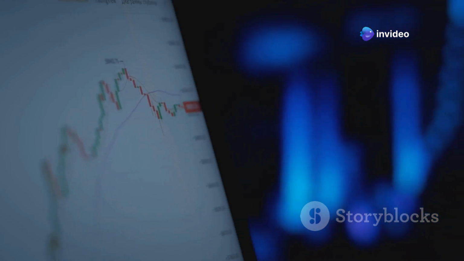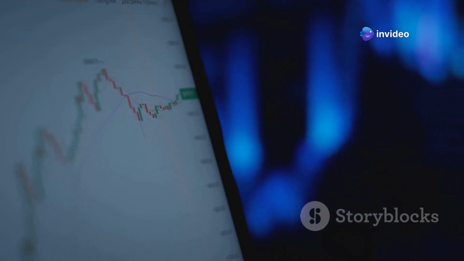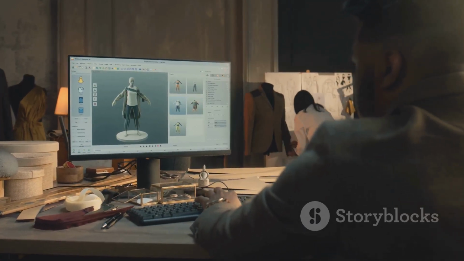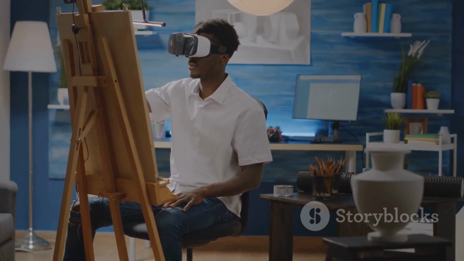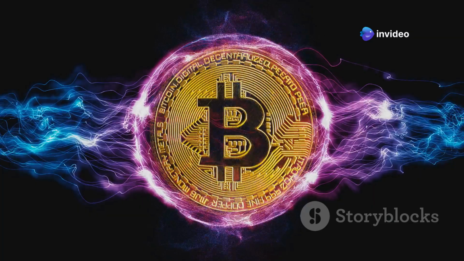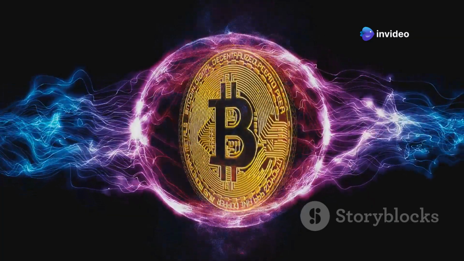Render token, or Render, is making waves in the cryptocurrency world. It powers the Render network, which connects artists with computer power. Artists need this power to create their work. Think of it as a decentralized cloud for 3D art. The Render token facilitates transactions on this network.